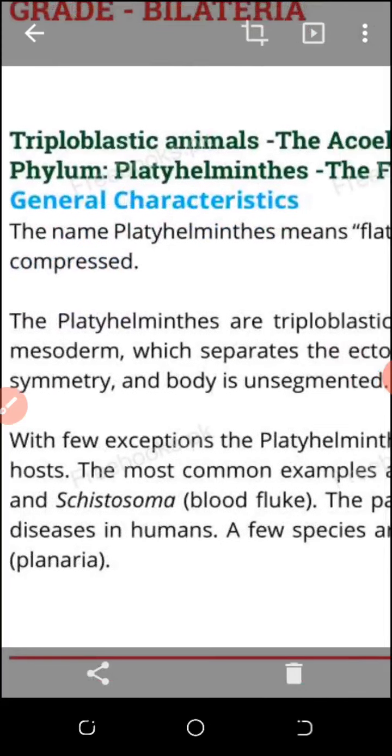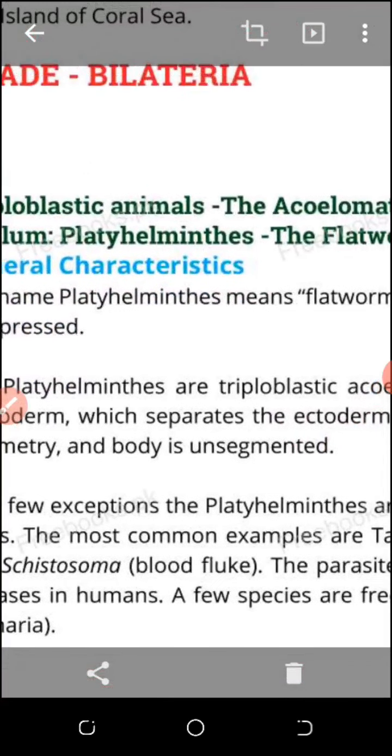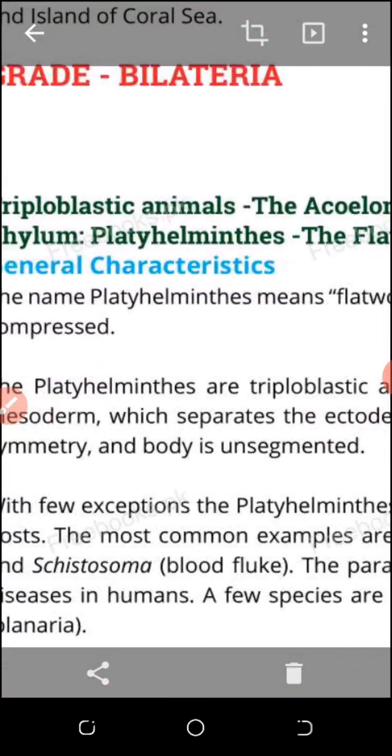Bilateria: I define bilateria as animals that can be divided into two equal halves by one plane only, and they cannot be divided into two equal halves by many planes. Human beings are examples. Some developed animals are examples. I am talking about invertebrates. I am not classifying the human body here.